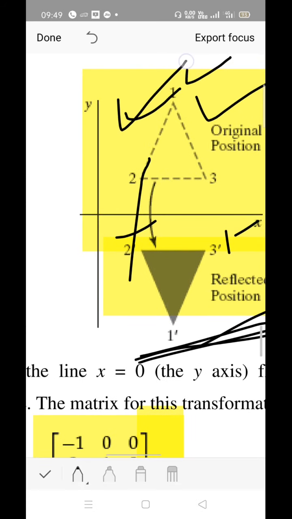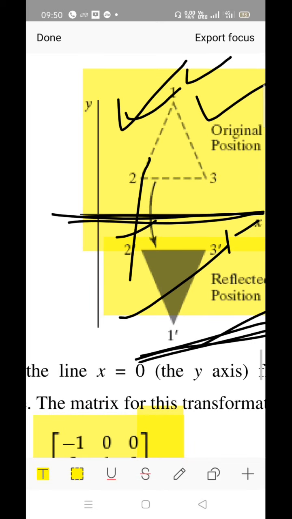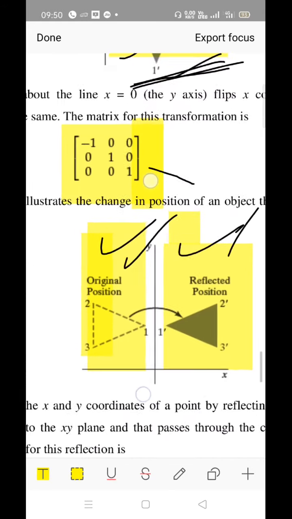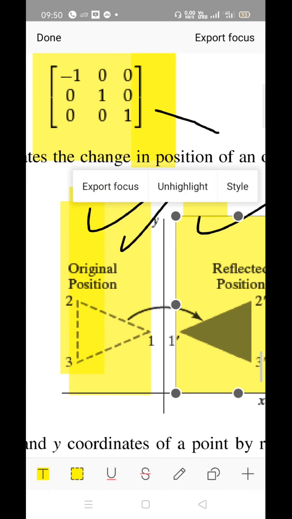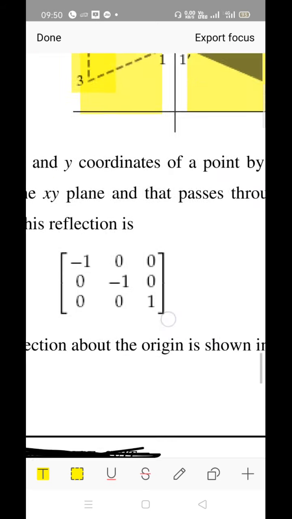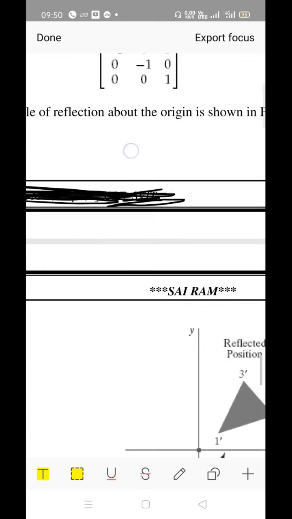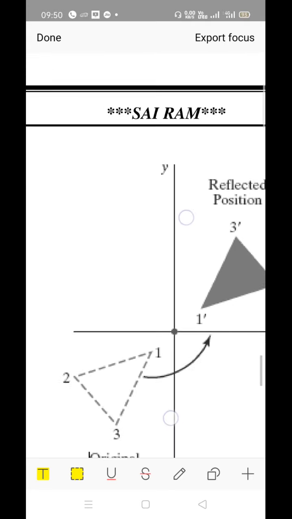So see here, this is the positive x plane, the negative x plane, right? This is a horizontal line. We have taken the reflection along the horizontal line earlier. Now we are taking case number 2, the reflection along the vertical line, that is the y-axis. Please try to understand. So you have to change the coefficient of x to -1. And one more possibility we have: taking the reflection diagonally.